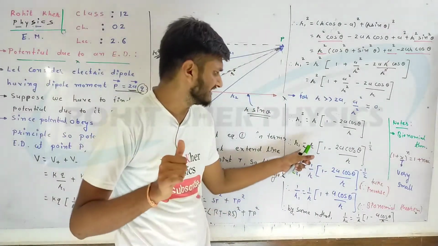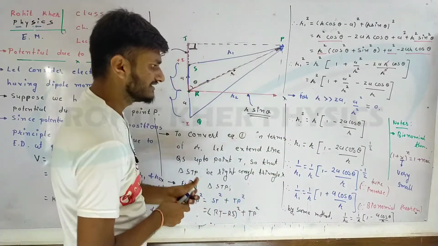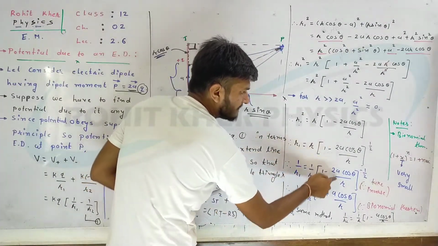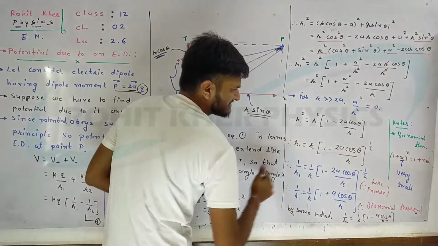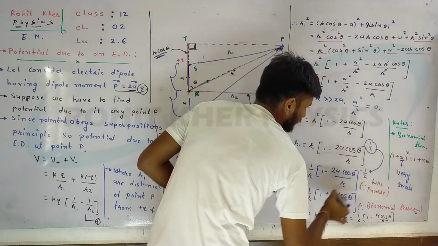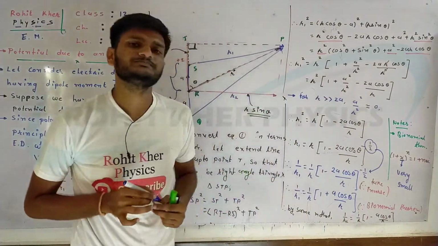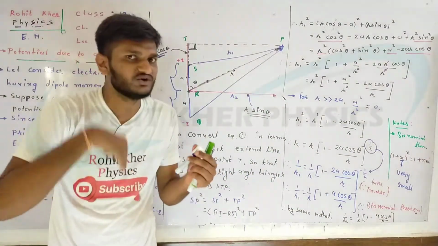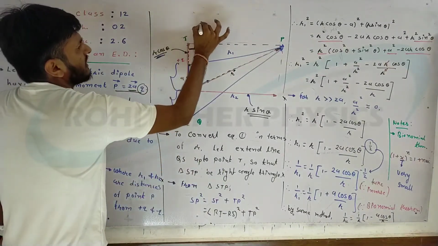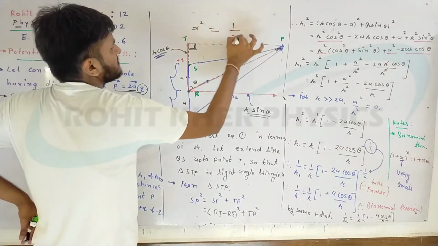If we take the inverse of this equation, the equation will be like this: 1 upon r1 equals 1 upon r, times (1 minus 2a cos theta upon r), let it be the same, and here the power 1 by 2 is going to be minus 1 by 2. We know that if you inverse something, suppose there is x square and we take the inverse, that means 1 upon x square.